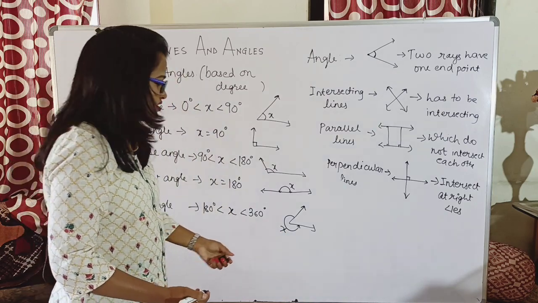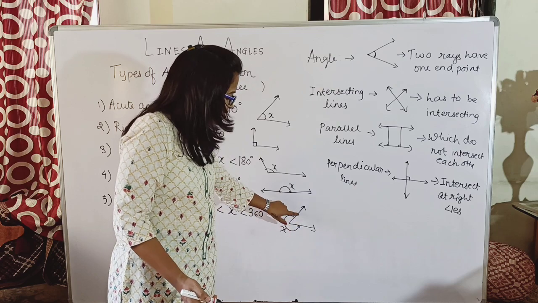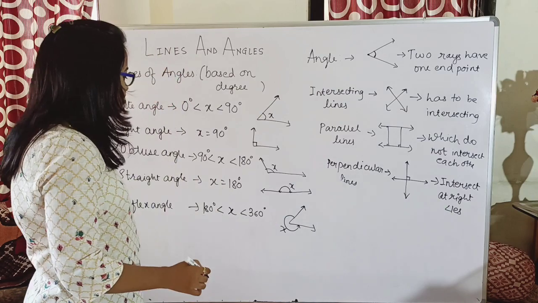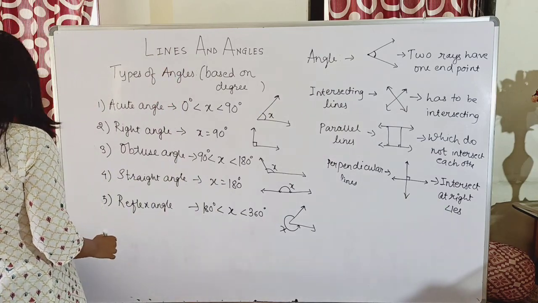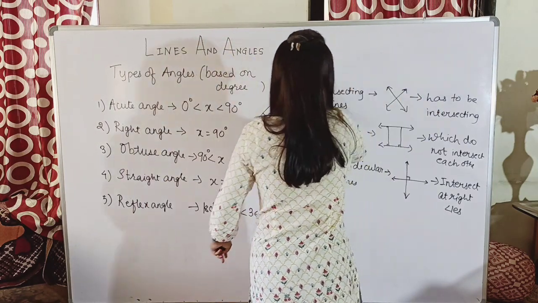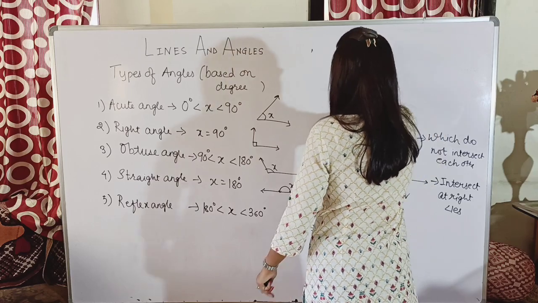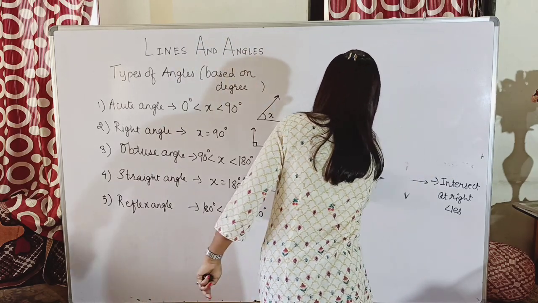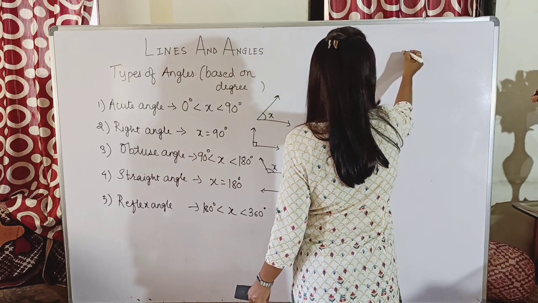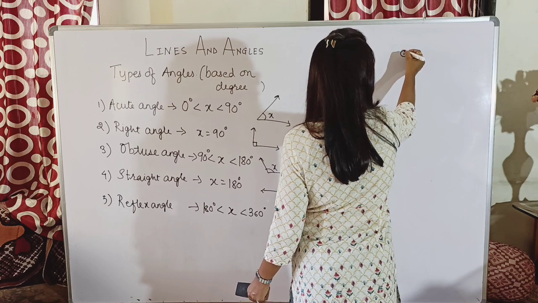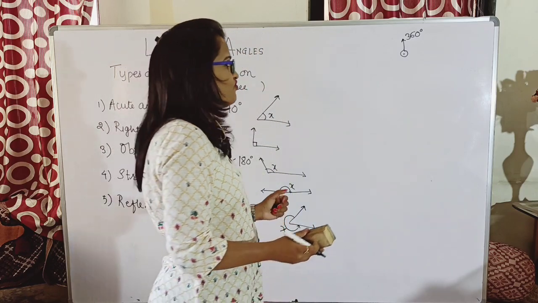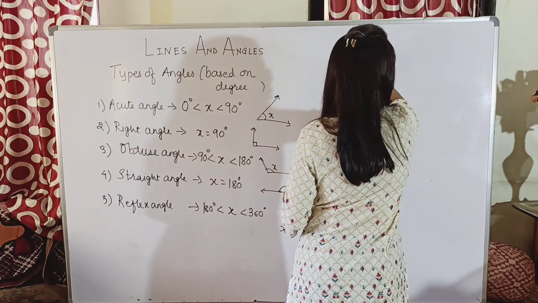And how will you measure it? Yes, if this angle is, say, 30 degrees, this outer reflex angle will be 360 minus 30. Now why are we doing 360 minus 30? See, the angle formed at any point is equal to 360 degrees. What does it mean? Suppose I take a point. This complete angle, if I measure it, is actually equal to 360 degrees. So the angle formed at a point is equal to 360 degrees.